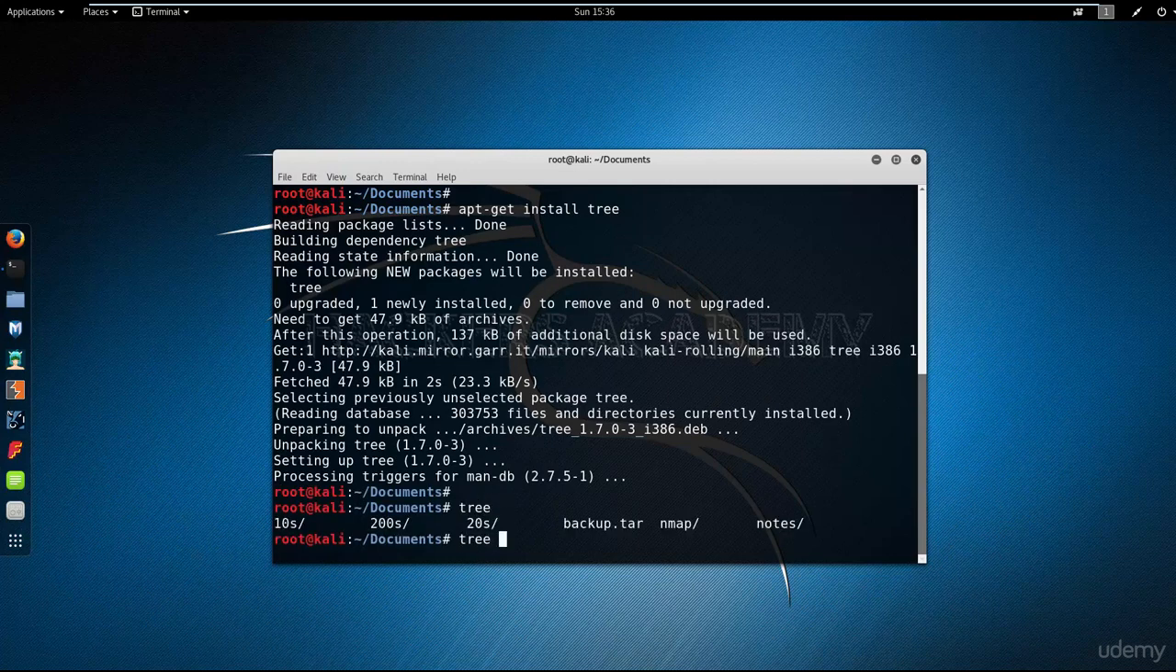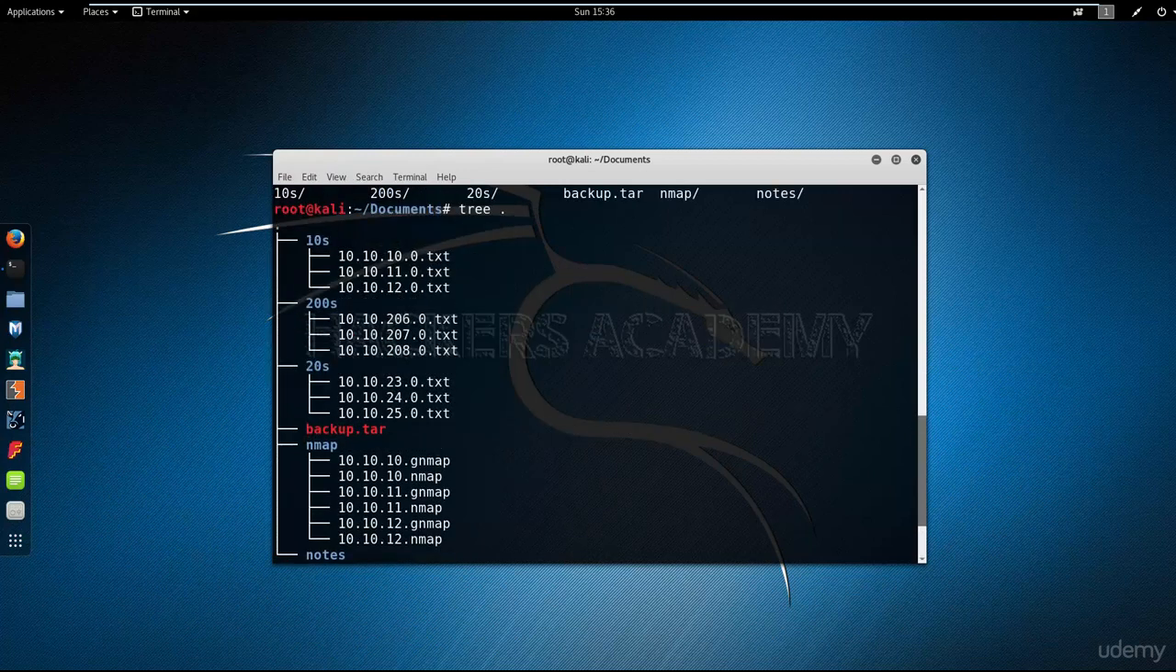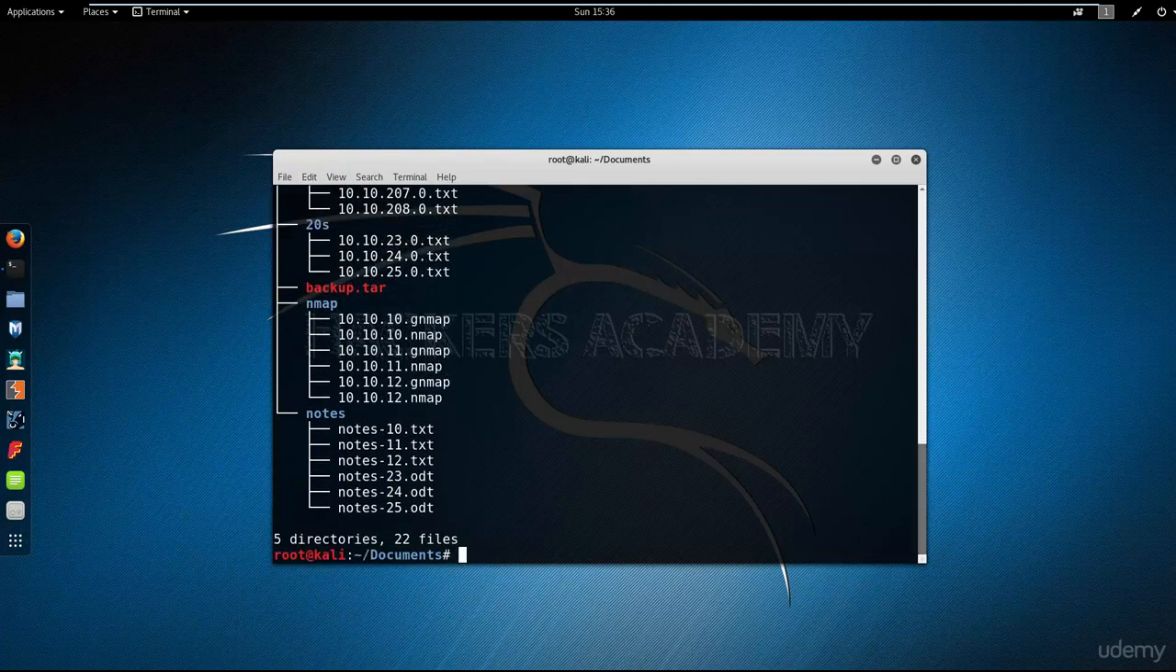So the tree command shows you the content of any directory in a more graphical, organized format. I want to see the content of the current directory that I'm in. What do I do? We've seen this before. tree space dot, and it shows me this neat organized output. I can verify that under tens I have the tens range, under 200s same, 20s same, nmap has all the nmap files, and all the .txt notes and .odt notes are in my notes directory. Now that looks much more organized than it looked before.